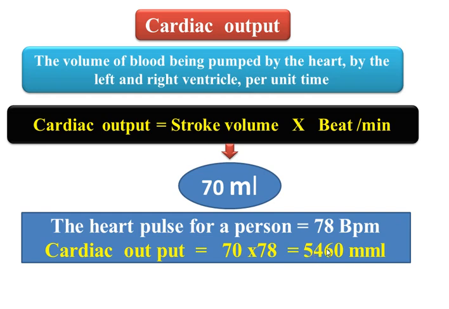This is the quantity of blood in the body. So we must understand that in each minute the heart pumps all the body blood.